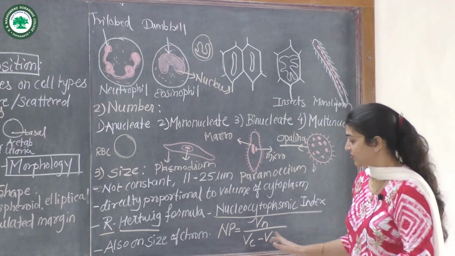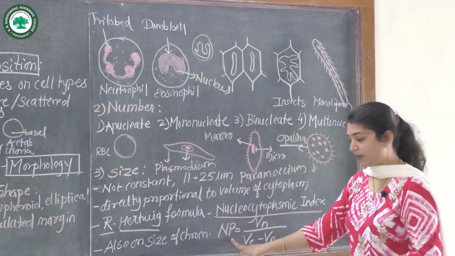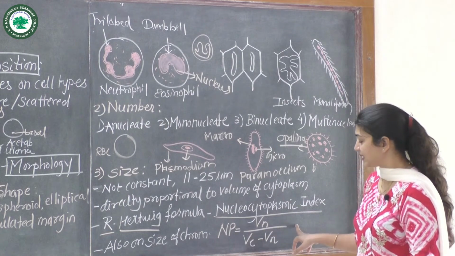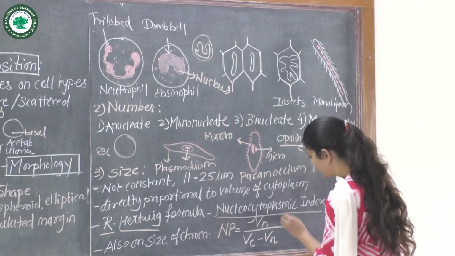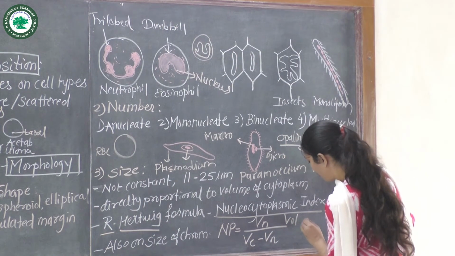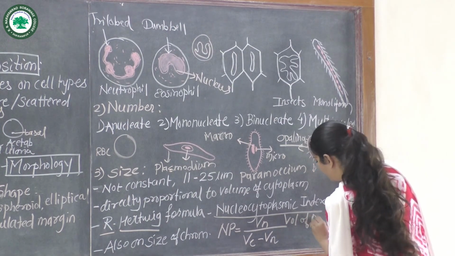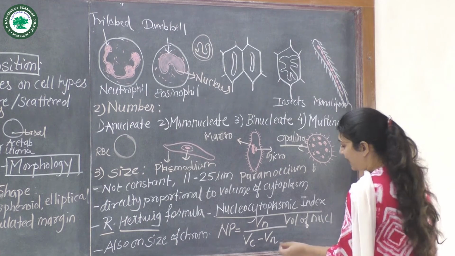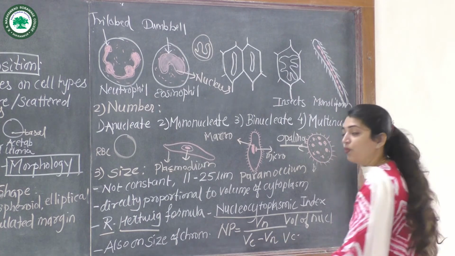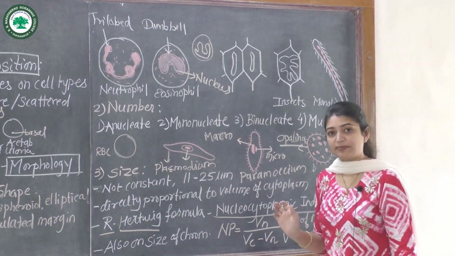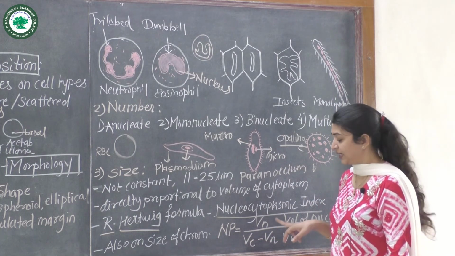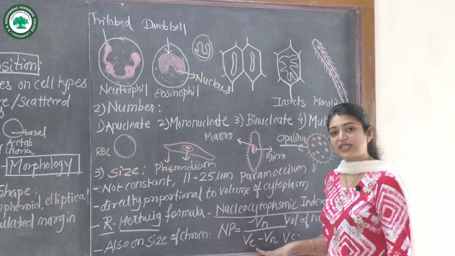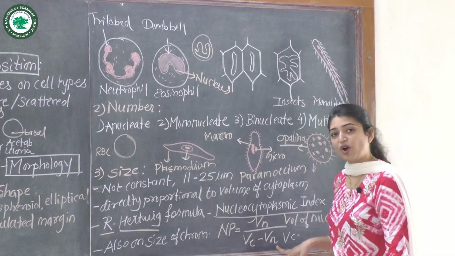The formula is: NP index is equal to Vn, the volume of nucleus, divided by Vc, the volume of cytoplasm, minus the volume of nucleus.